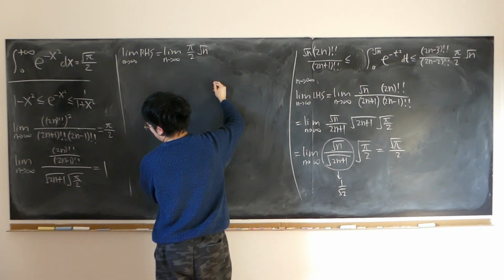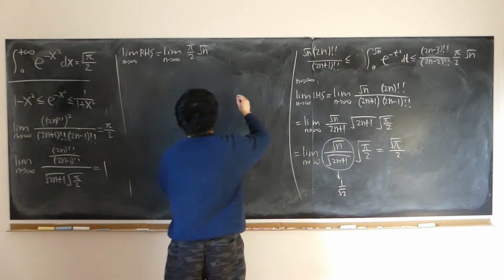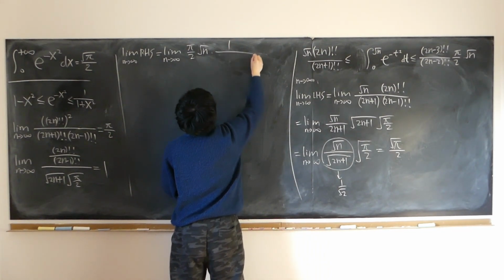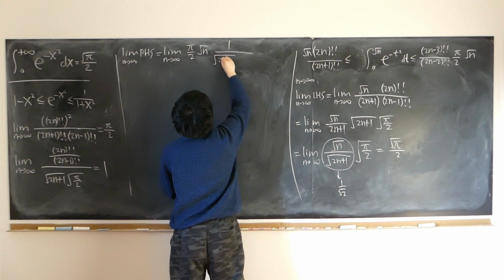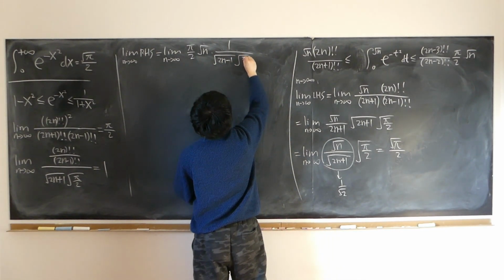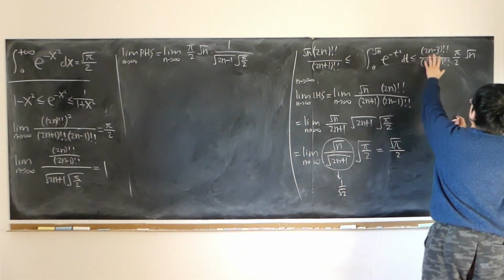Substitute, like I said, this square root inside here we have 2n minus 1, right? Okay, reciprocal, right? 1 over square root of 2n minus 1. Right, square root of pi over 2, right? Because here we happen to have the reciprocal.